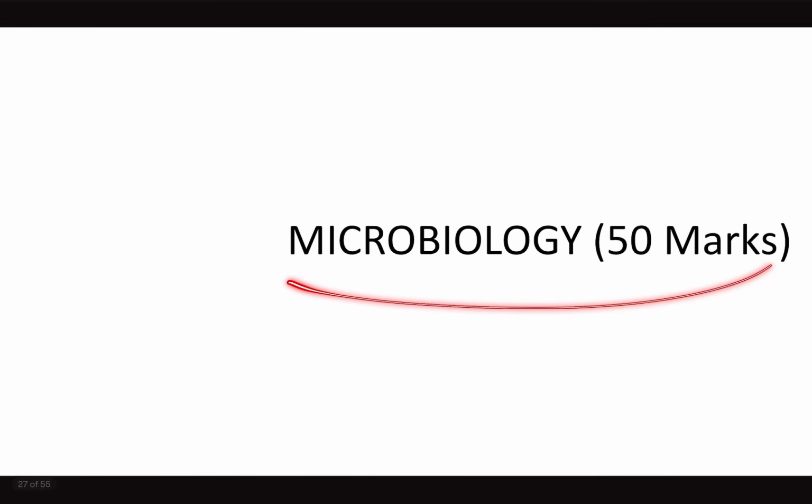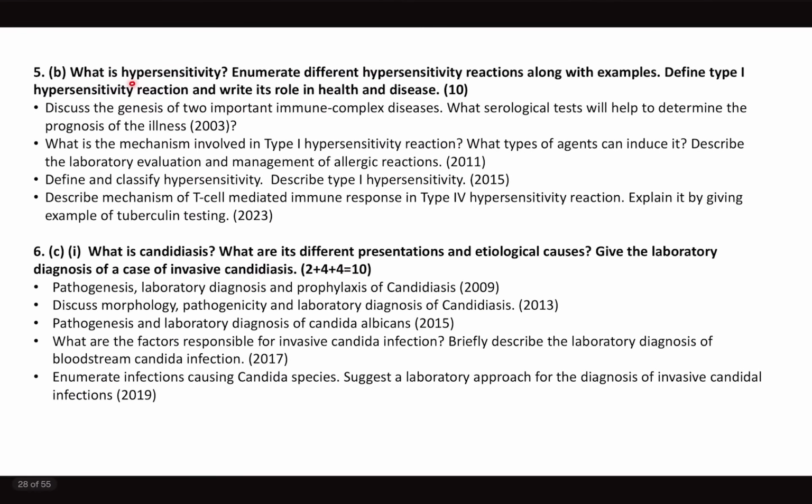Now next, let's go to microbiology, 50 marks question. So what is hypersensitivity? Enumerate different hypersensitivity reactions along with examples. Type 1 hypersensitivity and what is its role in health and disease. Hypersensitivity is a frequent repeat. So in immunology syllabus they only gave cellular and humoral mediated immunity, and every year they're asking question on immunoglobulins as a part of humoral mediated immunity.